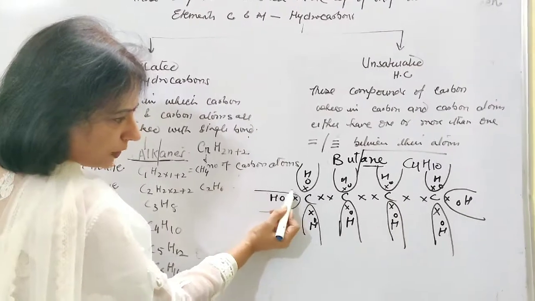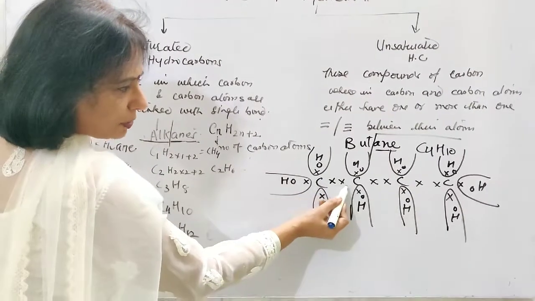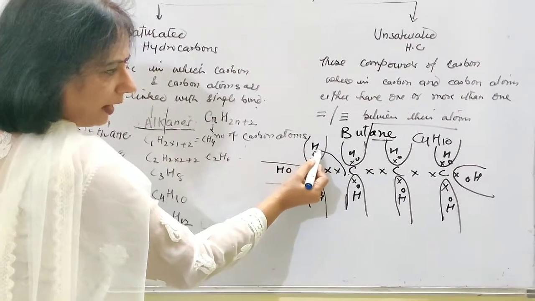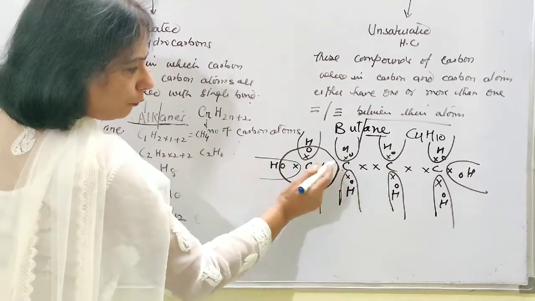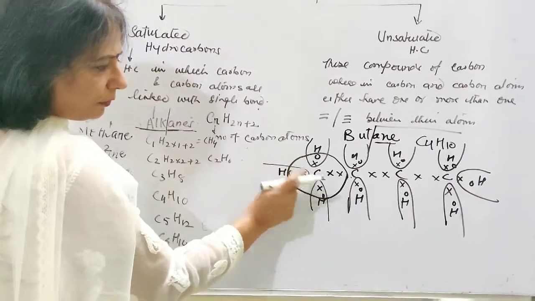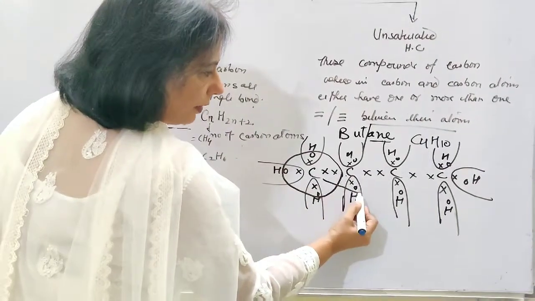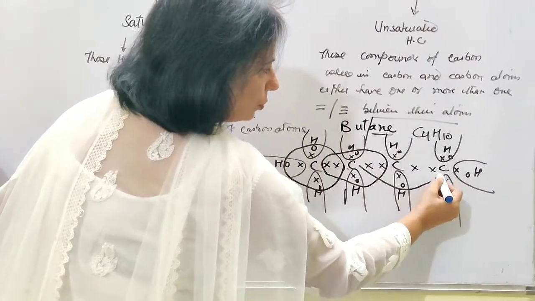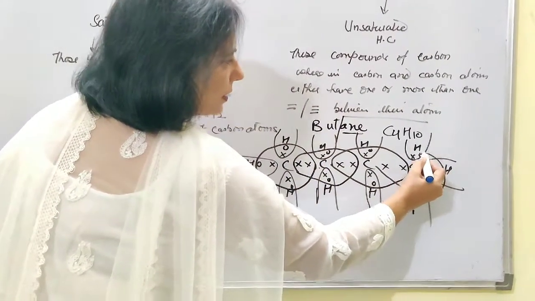If you observe it carefully, you will definitely find 8 electrons lying around this carbon atom. This carbon, because it has shared 1 electron with this carbon, will definitely be taking 1 electron from that side, and from this one from this side, and one from this side, one from this side. So 4 of its own, 1 of this carbon, 1 of this hydrogen, 1 of this hydrogen, and 1 of this hydrogen. Finally the octet has been completed. In the similar way, this carbon atom is going to complete its octet, and the next one will do in the similar way, and finally the last one is going to complete its octet.